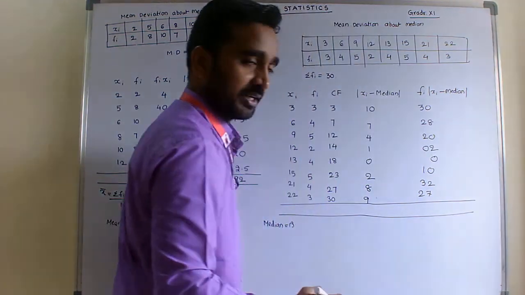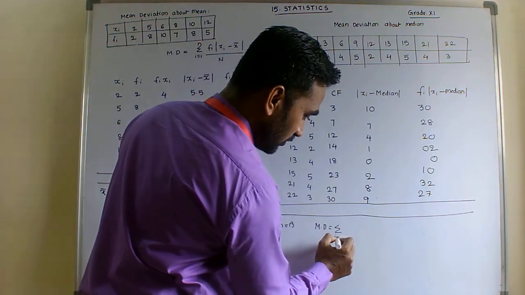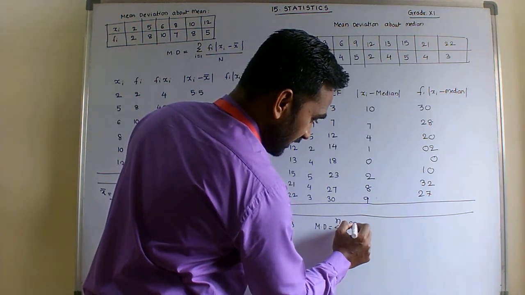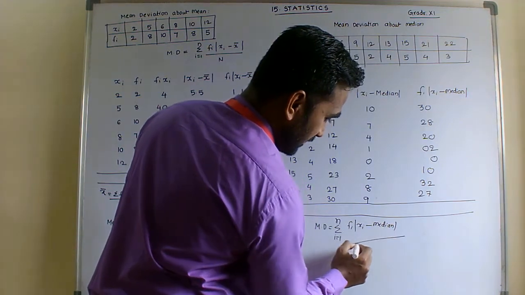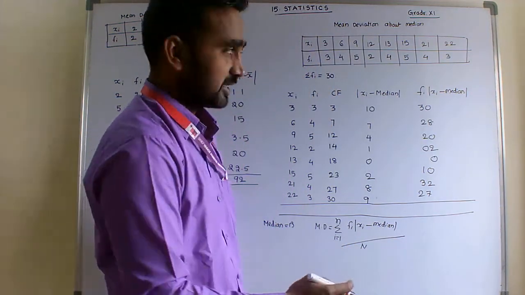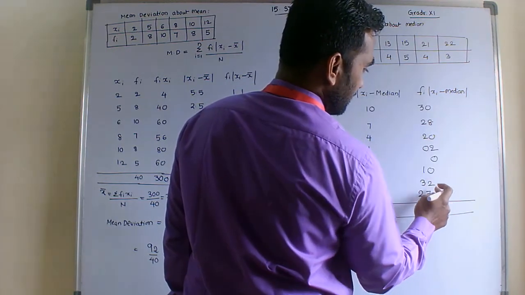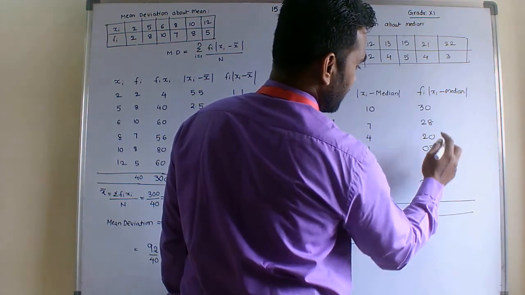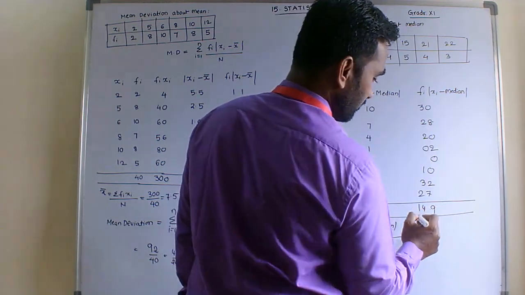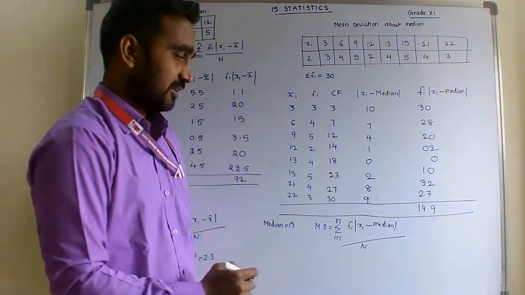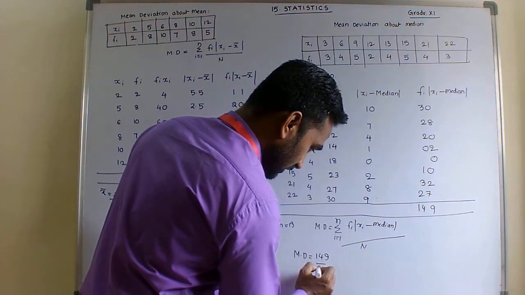So students, almost done. The formula for mean deviation is sigma, i equal to 1 to n, fi times xi minus median, by n. Their sum is 149.